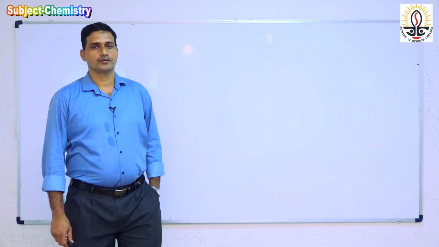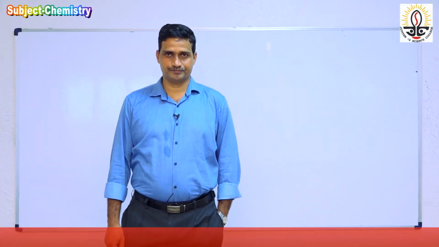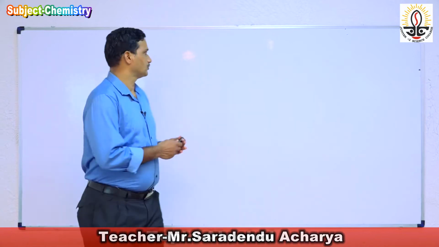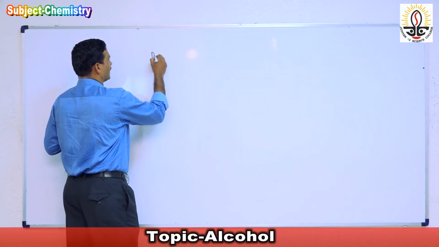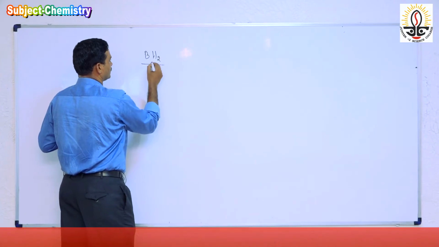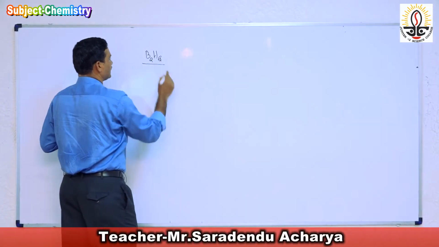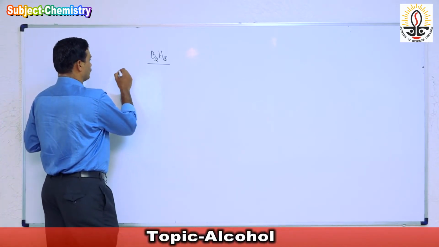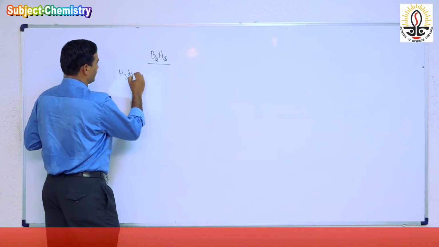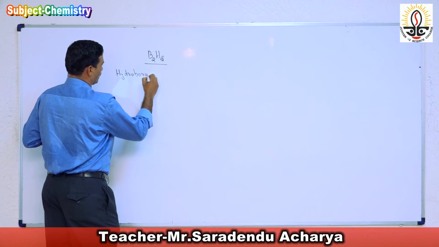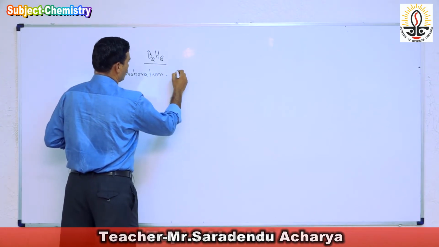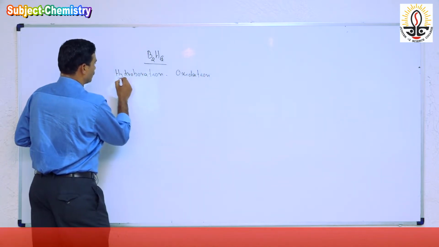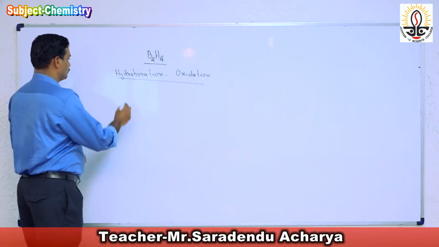Today we discussed the preparation of alcohol from alkene. When alkene is treated with diborane, or B2H6, the preparation is known as hydroboration oxidation.